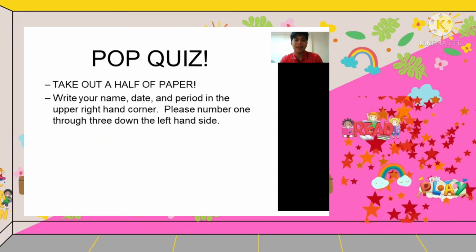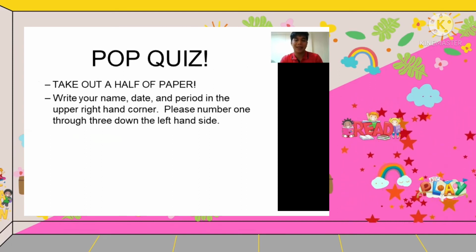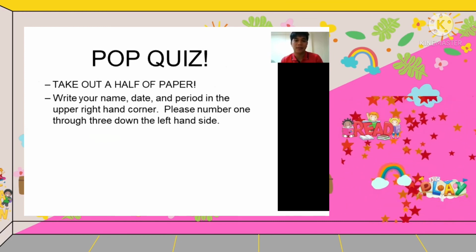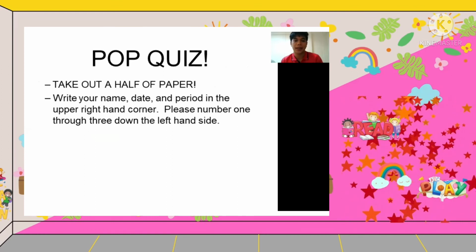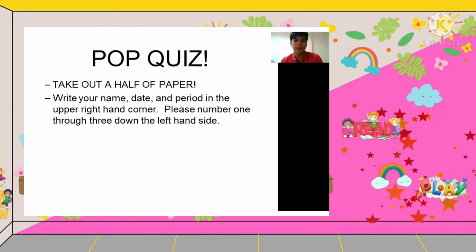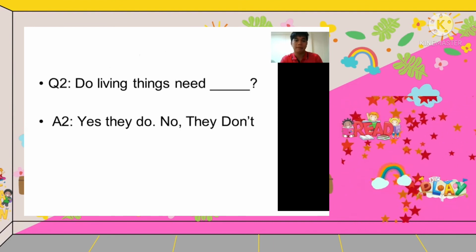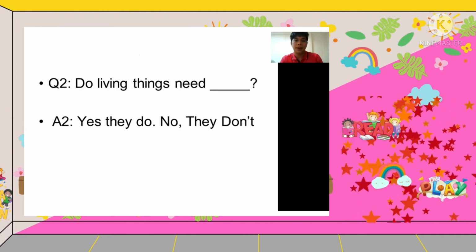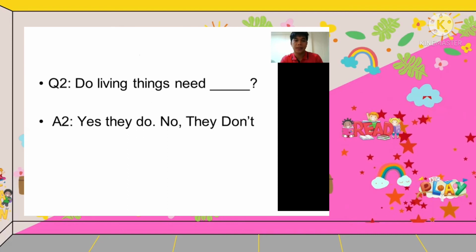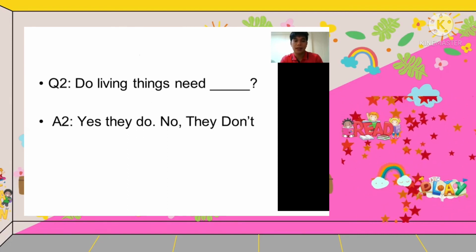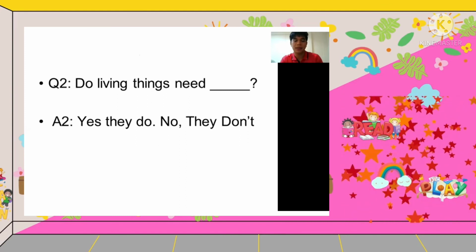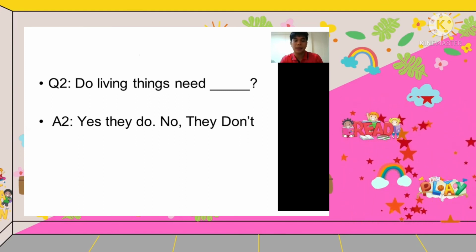Now, let's have a pop quiz. Get a half sheet of paper, write your name, date, and period in the upper right hand corner, and please number your paper down the left hand side. For question number 1: do living things need food? You are going to answer, yes they do, or no they don't.